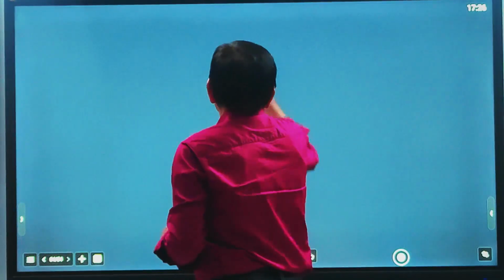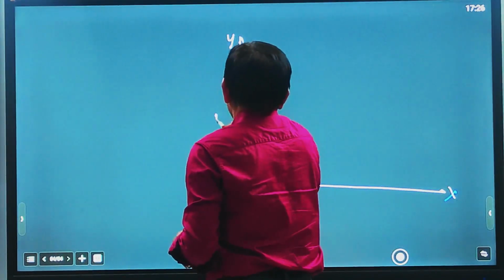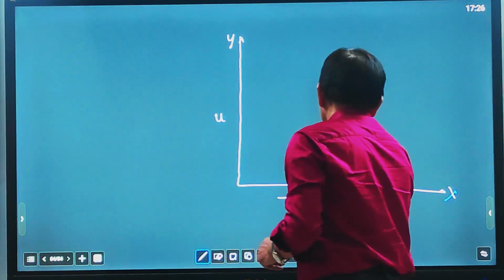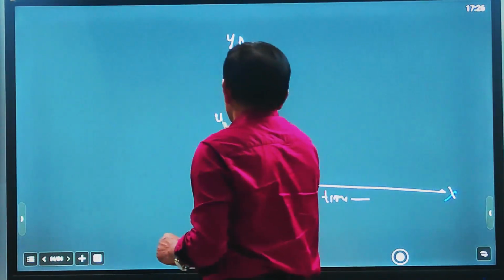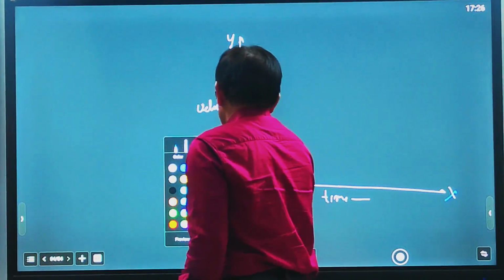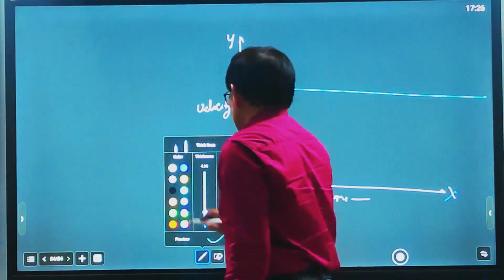For that we consider how different parameters can be derived. So let us see, this is x and y. Here on the x-axis we show time, and on the y-axis the velocity u. We take a constant line here. This is the mean velocity line, and there is a fluctuating velocity.